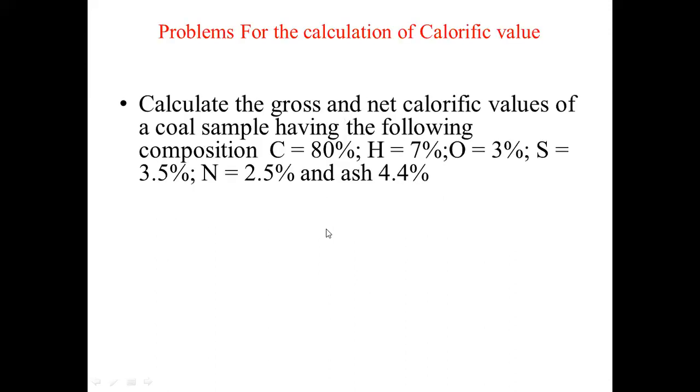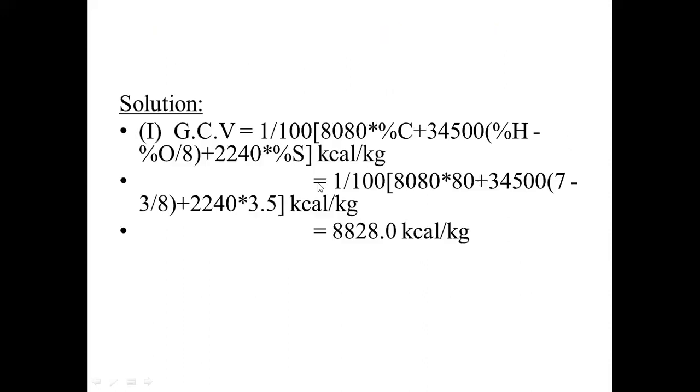Now I'm giving one numerical to you to find out high calorific value and low calorific value, or gross calorific value and net calorific value. Calculate the gross and net calorific values of the coal sample having the following composition. Carbon is 80%, hydrogen 7%, oxygen 3%, sulfur 3.5%, nitrogen 2.5%, and ash is 4.4%. But in our formula, in gross calorific value, we have carbon, hydrogen, oxygen, and sulfur.